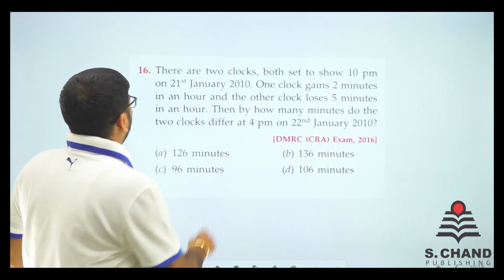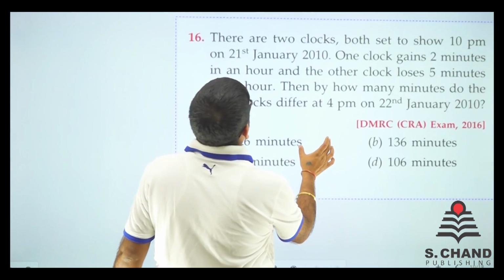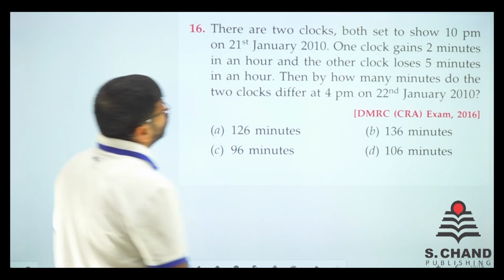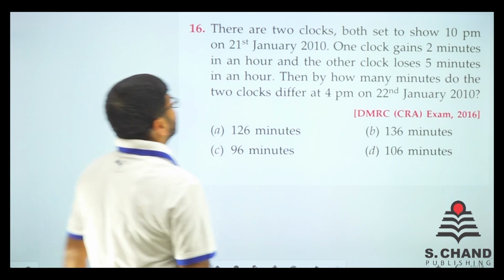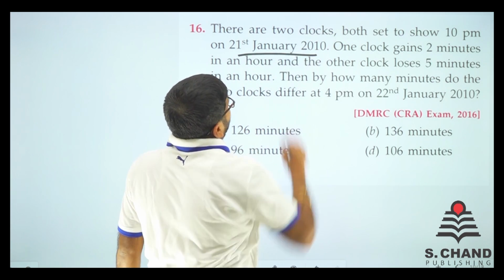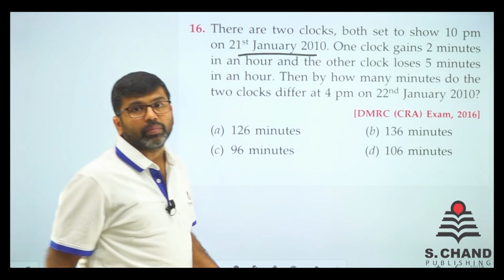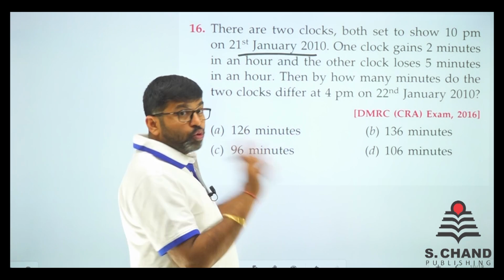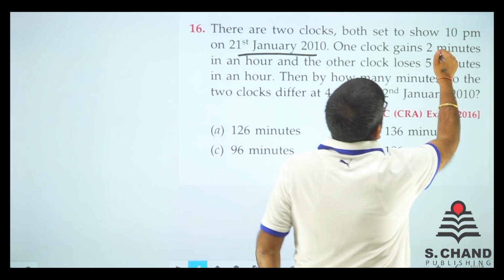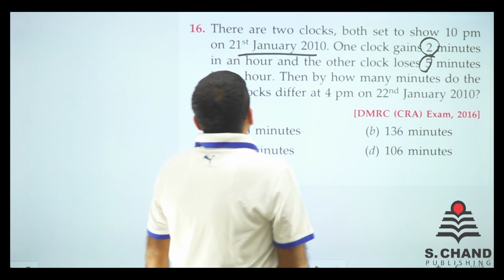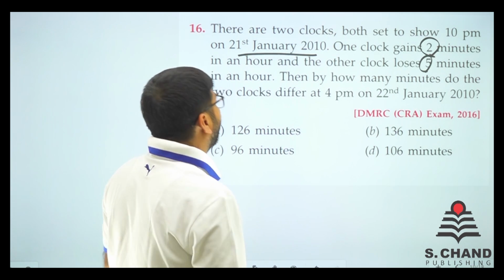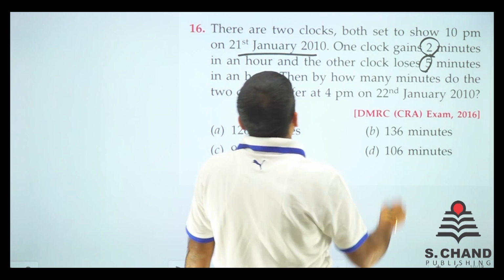So here we are. Question number 16 we have on board. There are two clocks, both set to show 10 p.m. on 21st of January, right? So on 21st of January, we had 10 p.m. It was set on the clock. And there were two clocks. One clock gains 2 minutes and other loses 5 minutes, right? In an hour. So then by how many minutes do they differ?